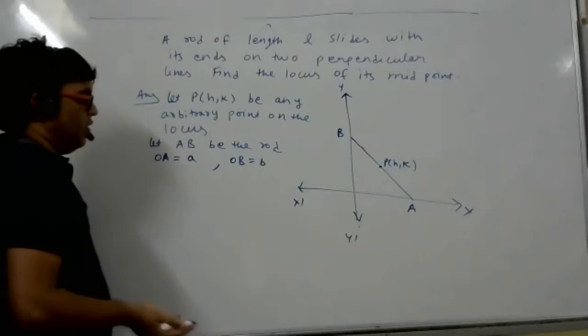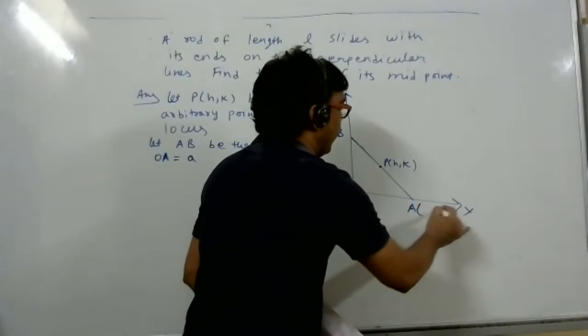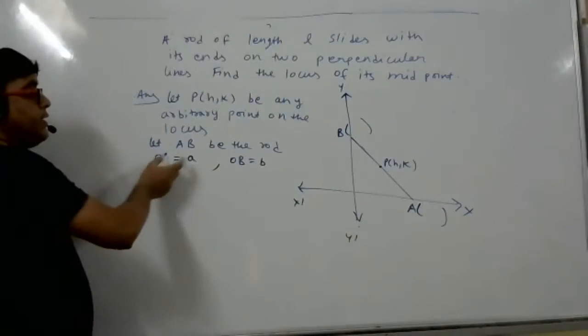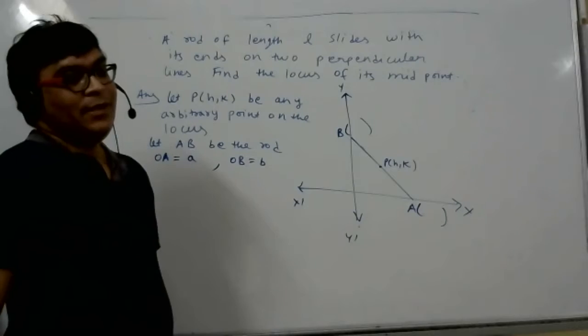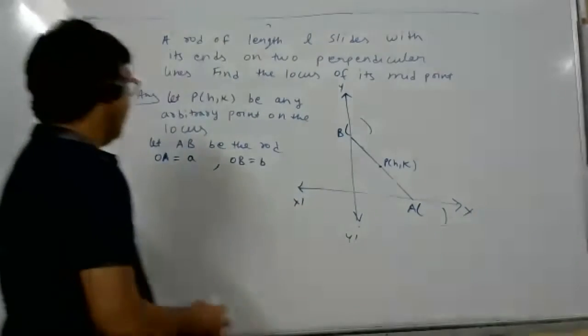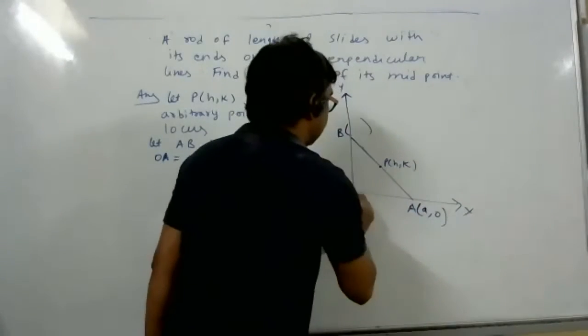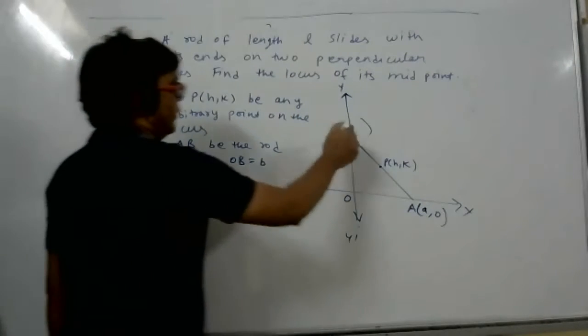Suppose we don't know now. So this length is a, this length is b. So what is the coordinate of A? Length OA is a, so the coordinate will be (a, 0). What is the coordinate of B? (0, b).